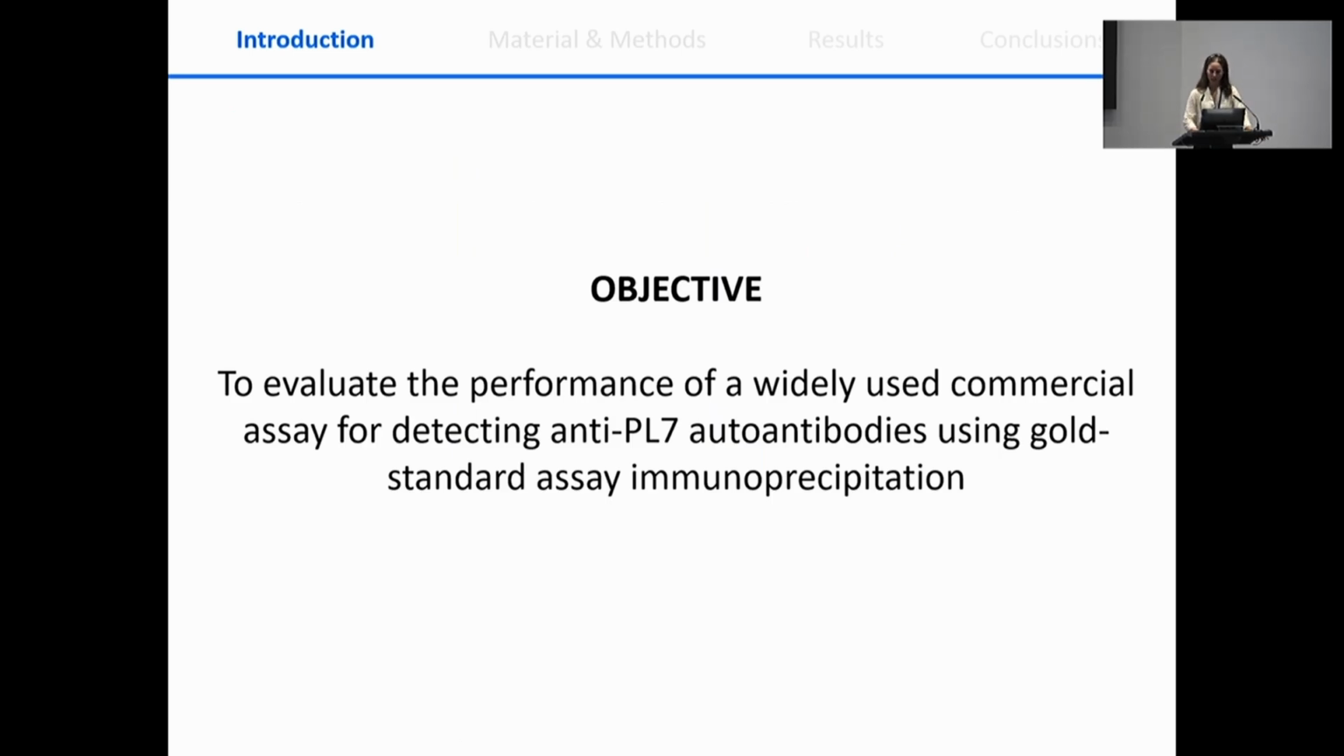So we have said that the presence of an anti-synthetase autoantibody together with some not very specific clinical symptoms can lead to the diagnosis of this syndrome. So it's very important to have a reliable method to detect these autoantibodies. With this in mind, the objective of this study was to evaluate the performance of a widely used commercial assay for detecting anti-PL7 autoantibodies, one of these anti-synthetases, using the gold standard assay, immunoprecipitation.